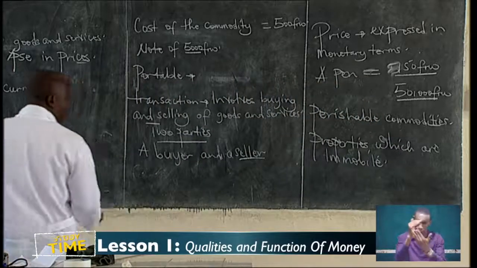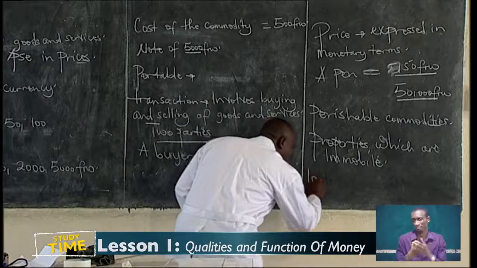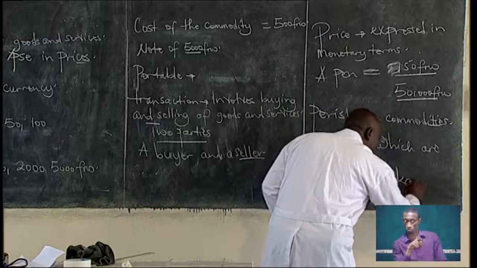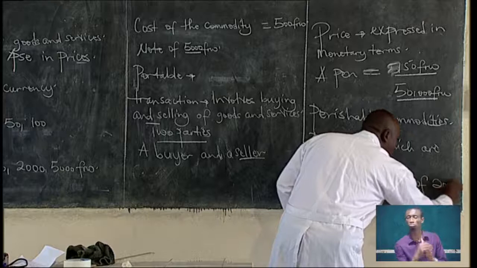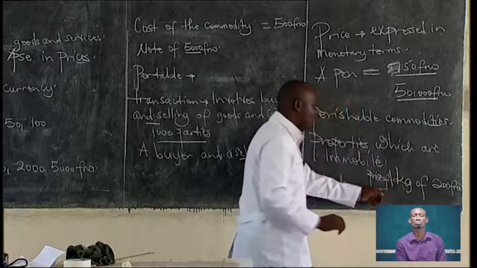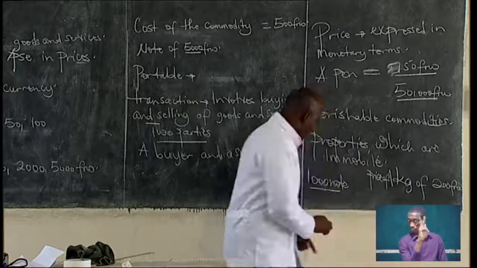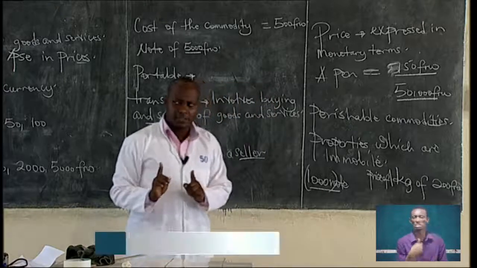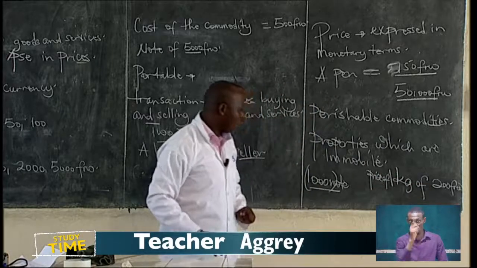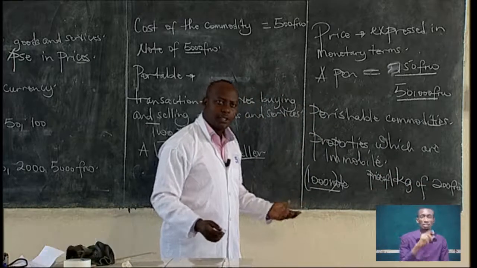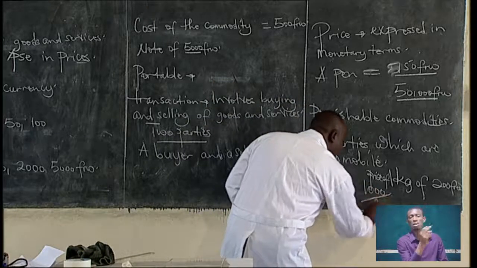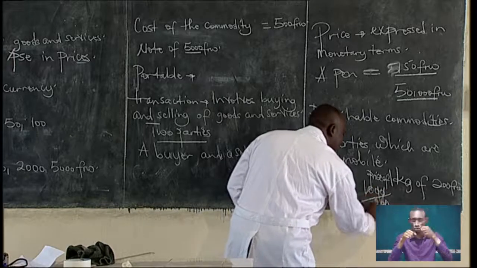You're able to know how much you can purchase using a certain amount of money. For example, if I have a 1,000 note, and they are selling 1 kilogram of sugar at 200 francs, I'm able to calculate and know that with the 1,000 note, I will be able to purchase 5 kilograms of sugar, because when you divide 1,000 by 200, you get 5 kilograms.